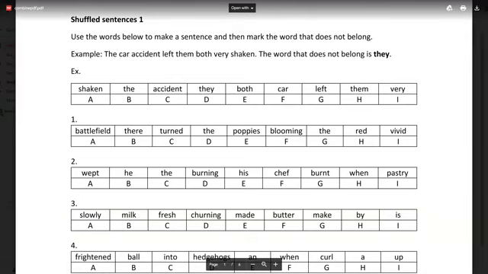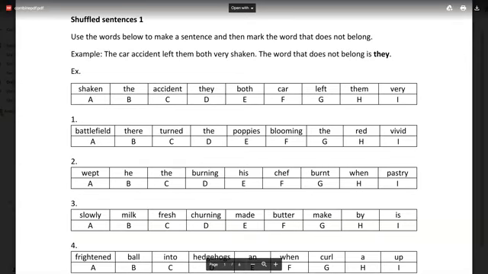Remember that what we'll be doing today is shuffle sentences, as the shared screen tells you. In this, I want you to tell me the word which is not needed, and you also need to write the sentence. They've given you an example for the first one.